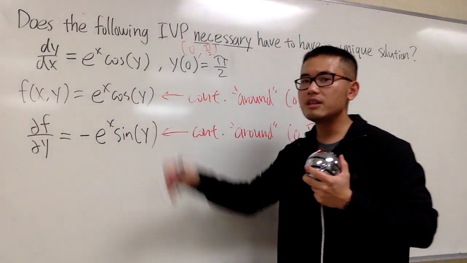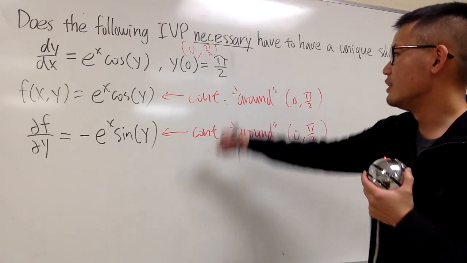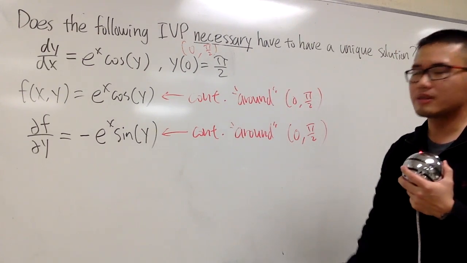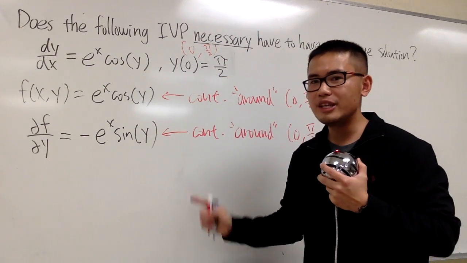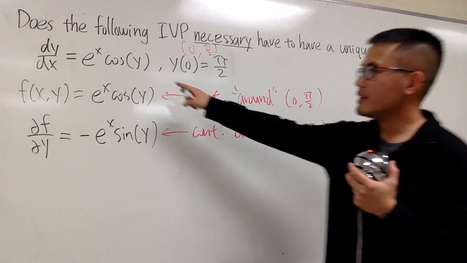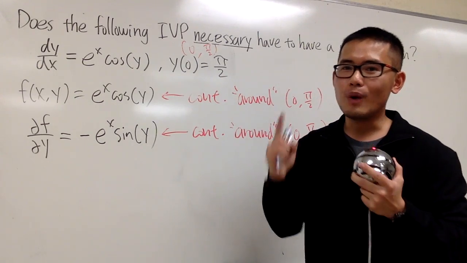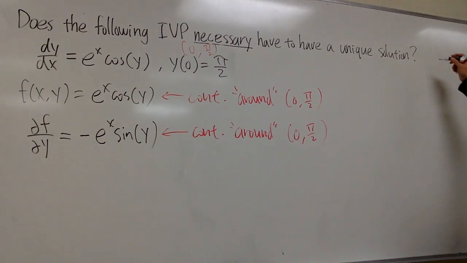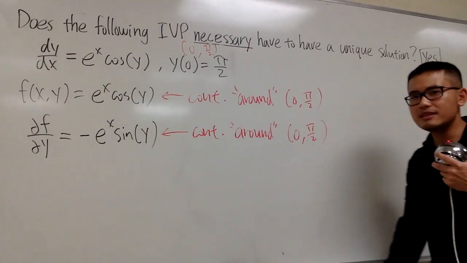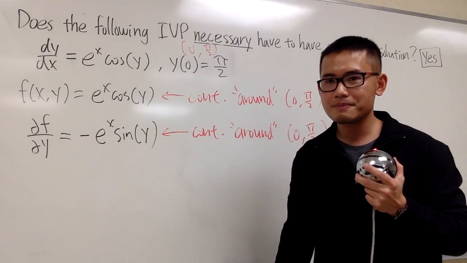But in fact, both of these are continuous everywhere. All the x values, all the y values, okay? And since these two things are both continuous, can we be sure that this right here has to have one unique solution? Yes, right? So right here, I will put down yes. And once again, it's the existence and uniqueness theorem for this.